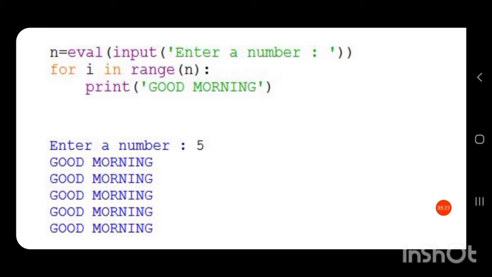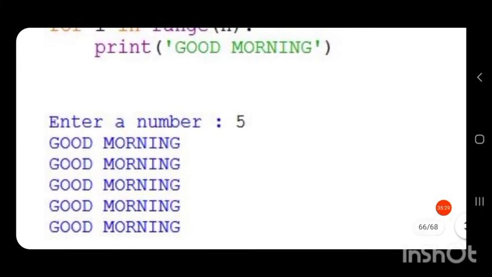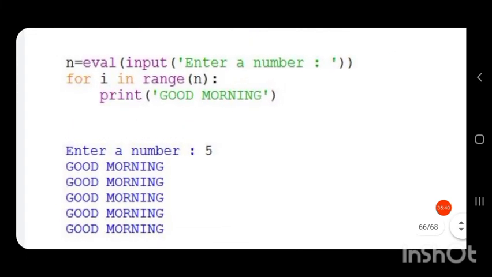So it will work as 0, 1, 2, 3, 4, 5. For the 0th position it will print good morning, then again for 1 good morning, again for 2 good morning, again for 3 good morning, then again for 4 good morning. Likewise 5 times it will print good morning.